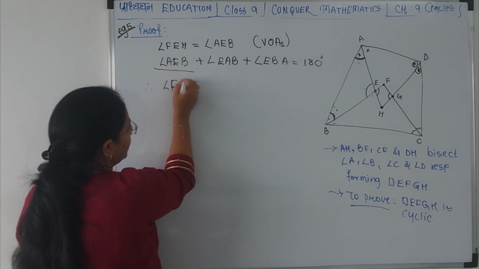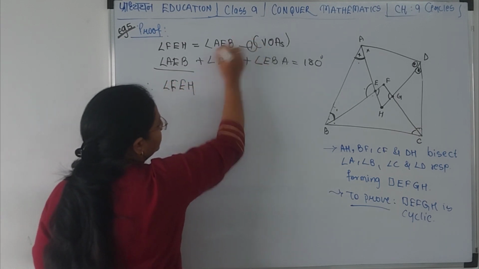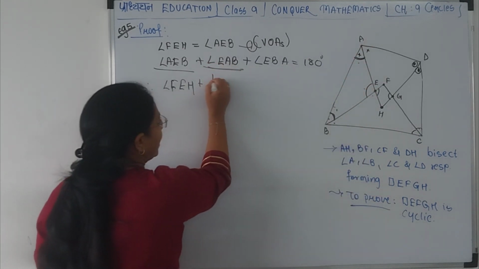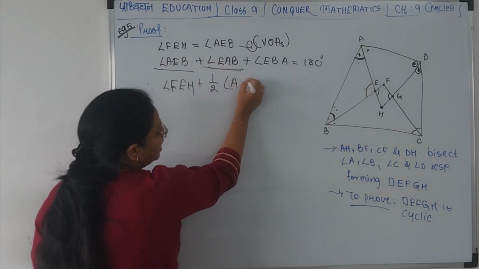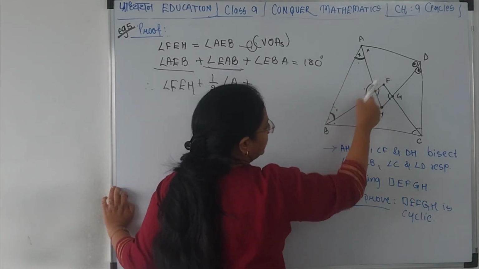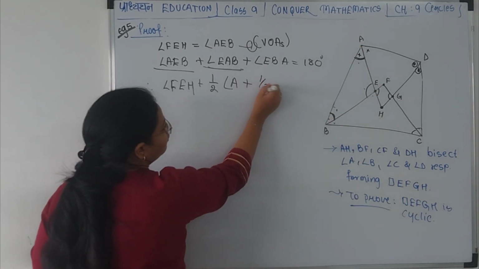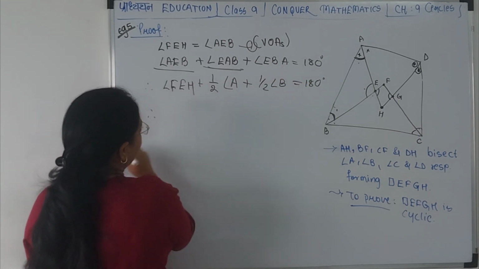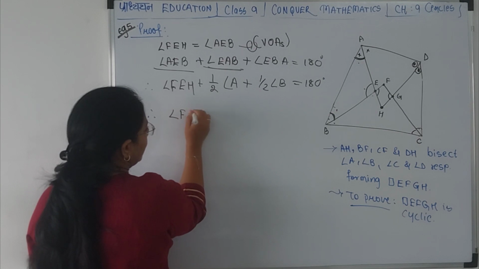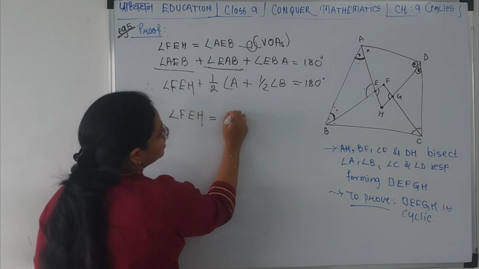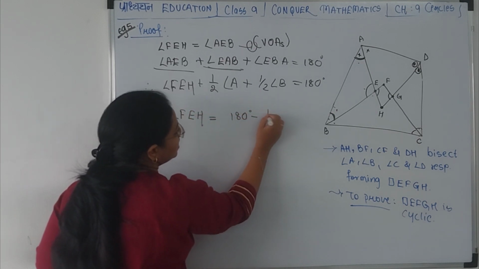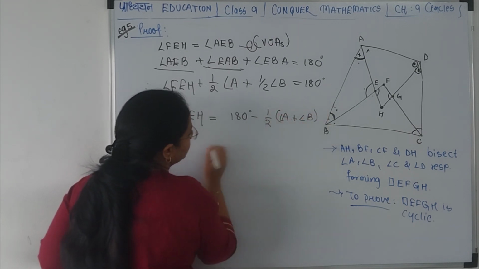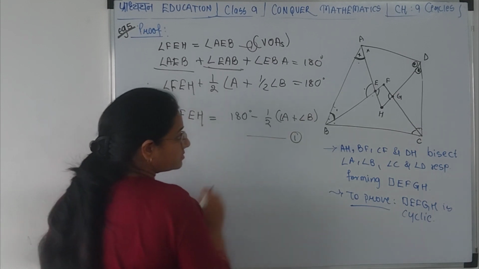EAB is nothing but half of angle A and EBA is nothing but half of angle B. This is equal to 180. Therefore, I can say the angle FEH is equal to 180 minus half of angle A plus angle B. Correct? This is my equation number 1.